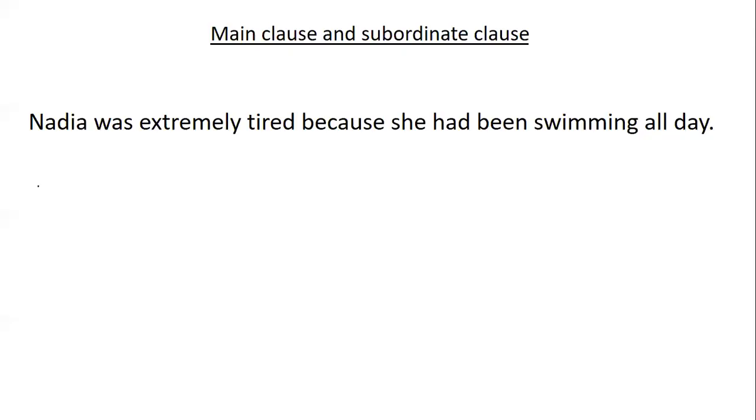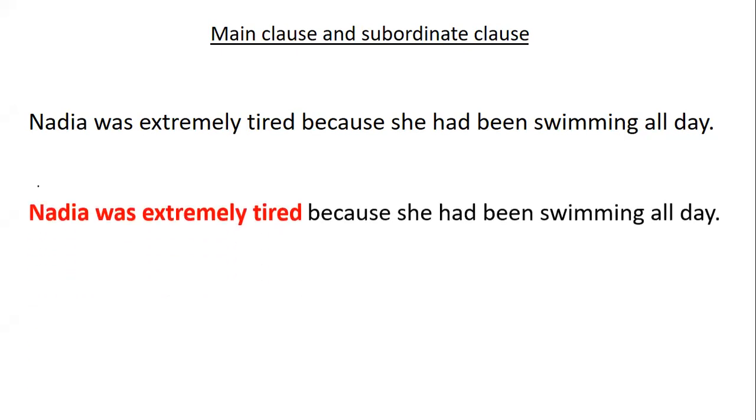Just to start us off with a bit of grammar, you should already know this, but just to recap, the difference between a main clause and a subordinate clause. So if you take the sentence, Nadia was extremely tired because she had been swimming all day. That's a complex sentence because you've got a subordinate conjunction there, because. And a complex sentence has two parts, a main clause and a subordinate clause. The difference is that the main clause makes sense on its own. You could put a full stop at the end and that'll be a full sentence, whereas a subordinate clause does not make sense on its own.